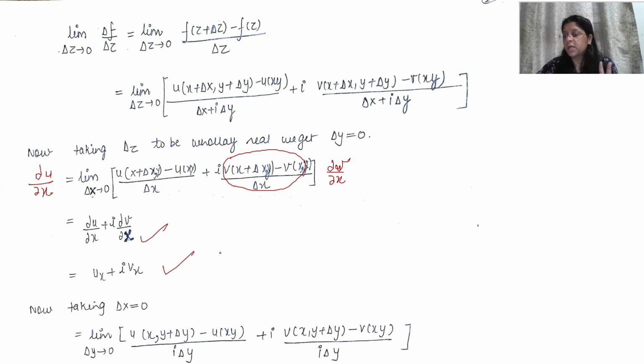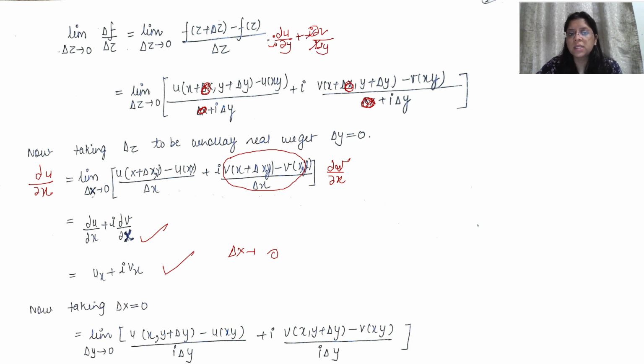Now the second condition we'll be using is that delta x tends to 0. When delta x tends to 0, this will be 0, this will be 0, then this part will be 0, this part will be 0. So we get [u(x, y+Δy) − u(x,y)] upon iΔy. So what is this? We'll write del u upon del y with i, plus i del v upon i del y.